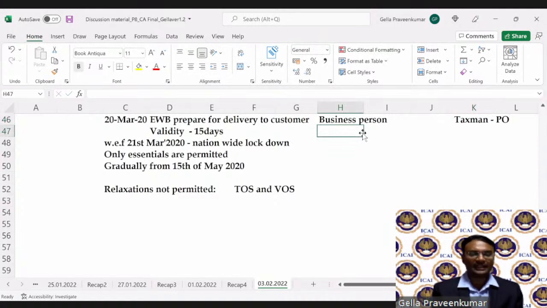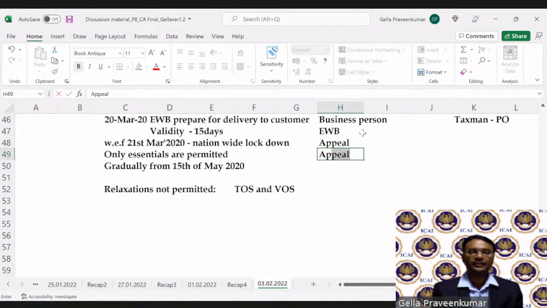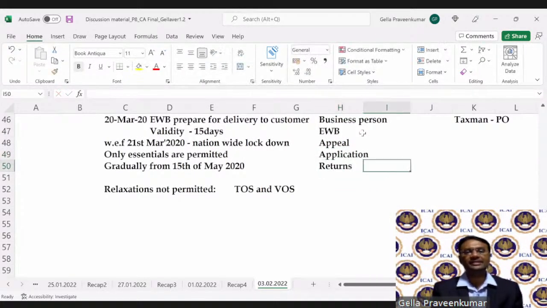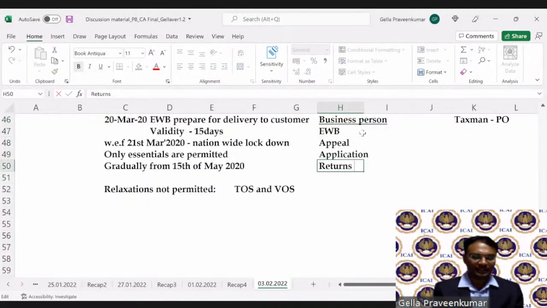For these two, for businessmen, e-way bill related aspects, appeals to be filed where there is a time limit, or some application for correction, or from the assessee point of view, you have to file your returns. Some sort of relaxation was there with respect to these aspects from the businessman point of view. Returns with a nominal interest.